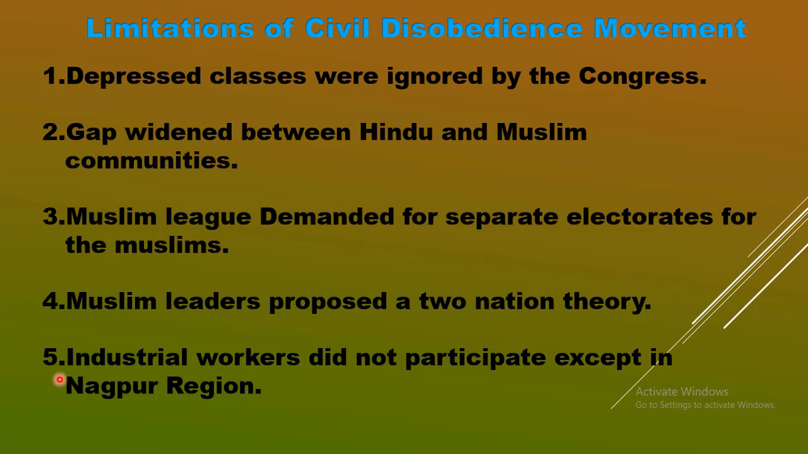So number 5, children, you can mention the last point. Industrial workers did not participate in large numbers. The reason was that industrialists in those days supported the Congress during the civil disobedience movement. The industrialists were close to Congress leaders, and Congress leaders also did not take much interest in the workers' demands. They did not take the workers' demands as part of this movement.